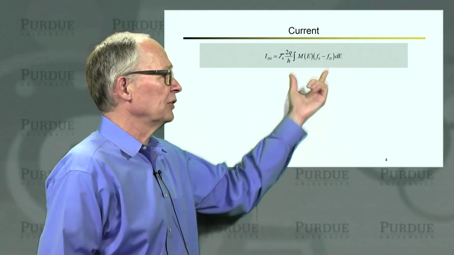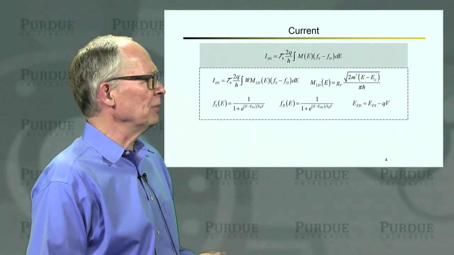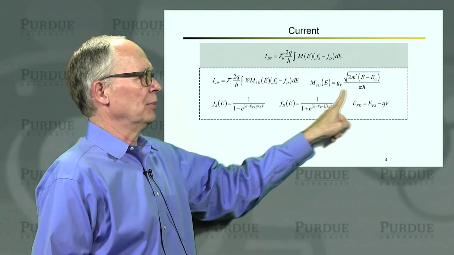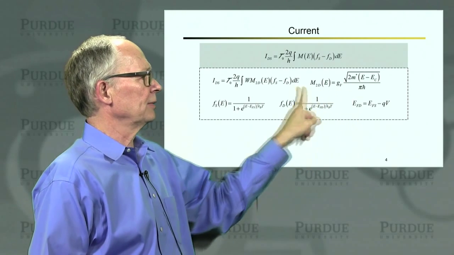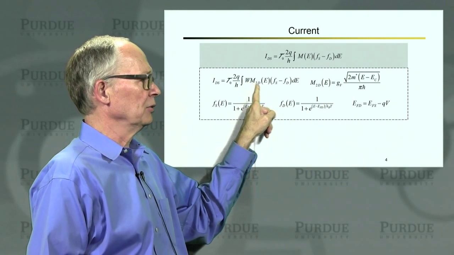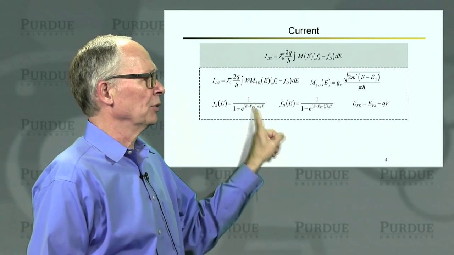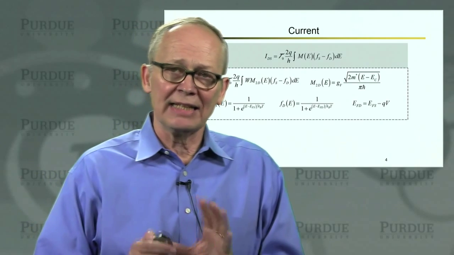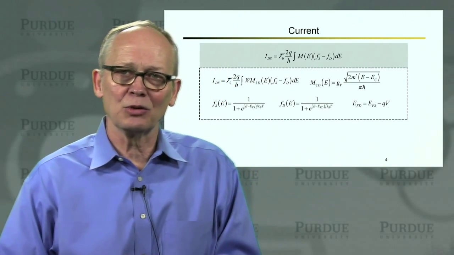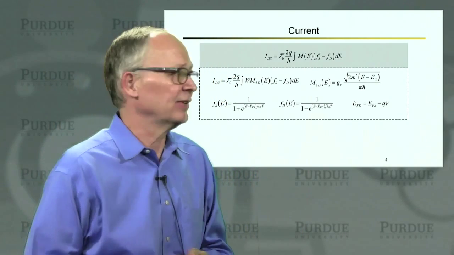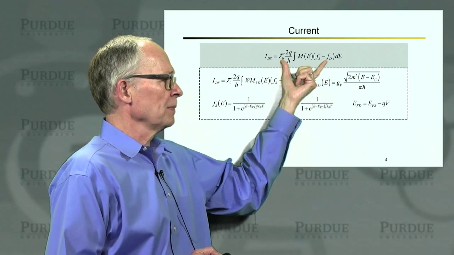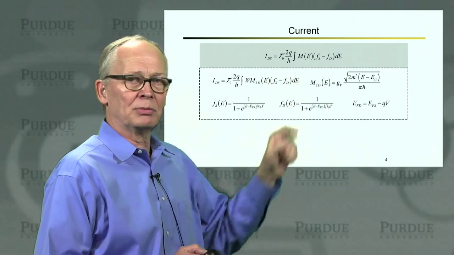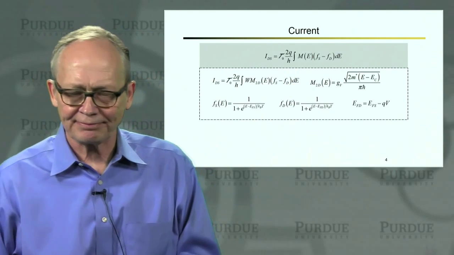So we need to work out this integral. Remember that we know everything inside the integral. We know the number of channels per unit width. The total number of channels is W times M sub 2D. We know the Fermi functions. We can work out those integrals. In fact, we worked out that integral when we did the ballistic MOSFET, because this part describes our ballistic MOSFET. We've simply multiplied it by the transmission.